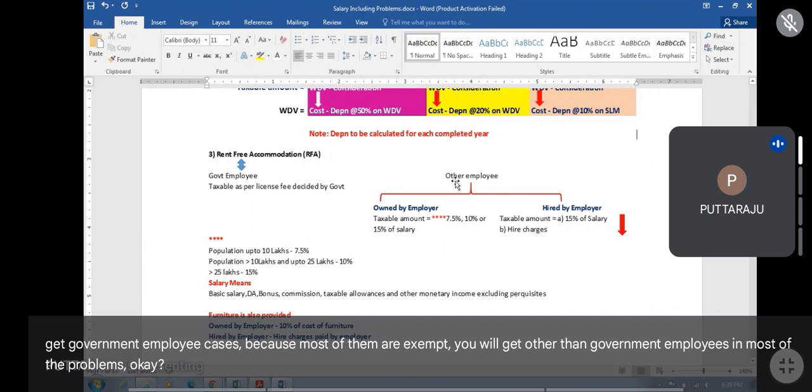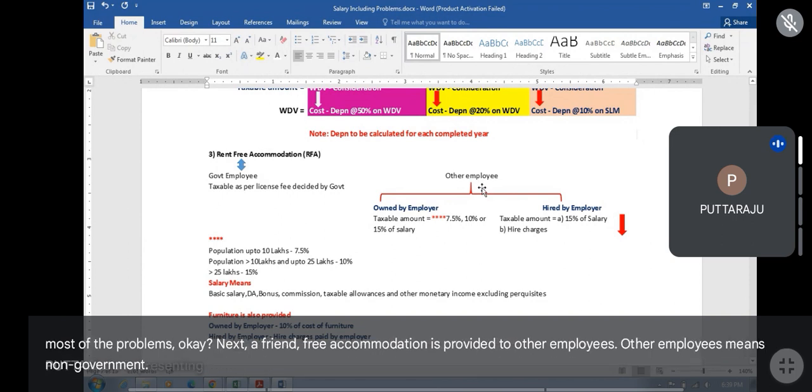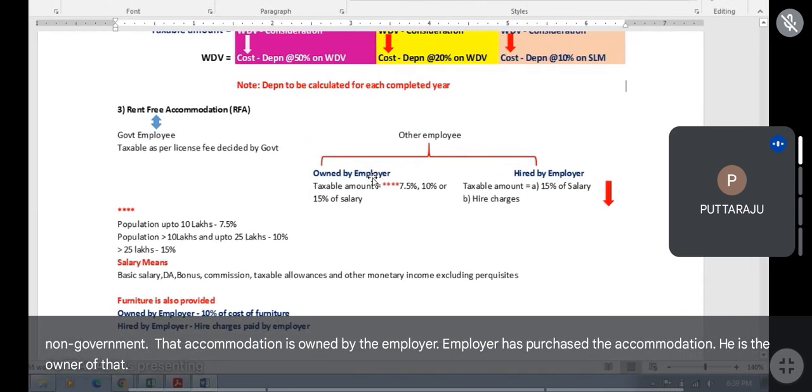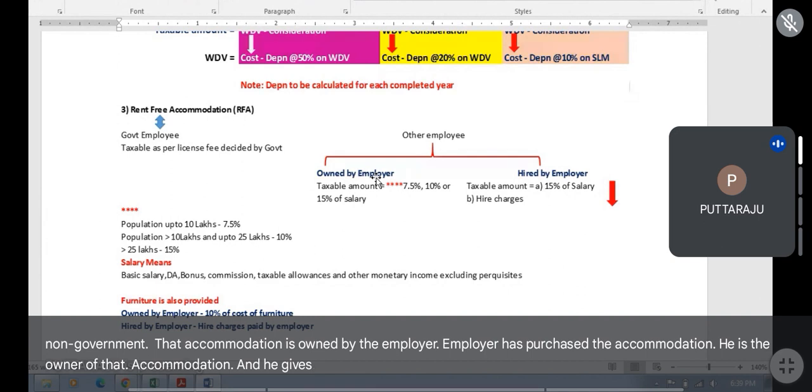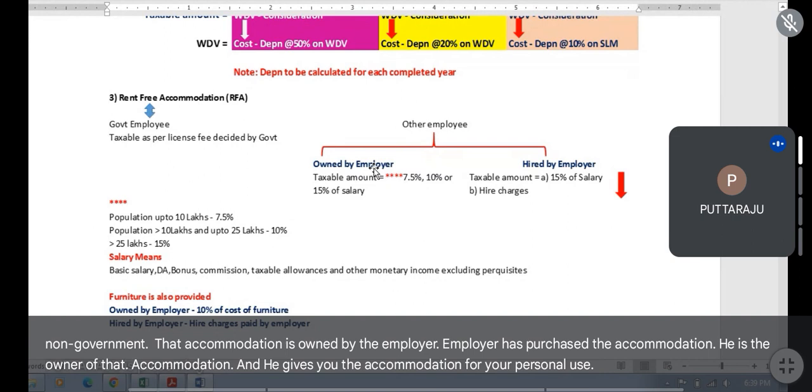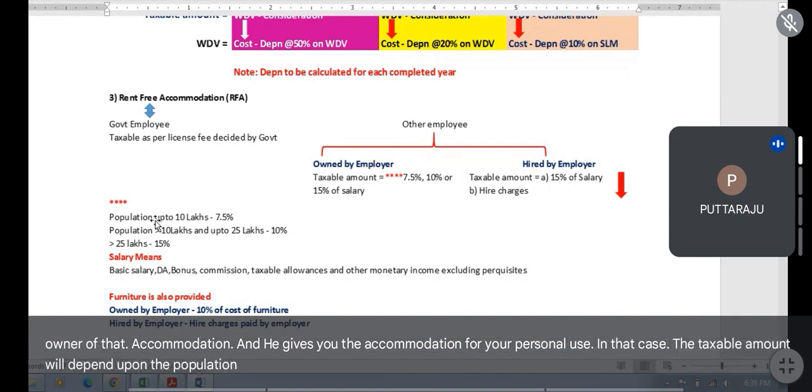Okay. Next, if rent-free accommodation is provided to other employees, meaning non-government, and that accommodation is owned by the employer, he has purchased the accommodation, he is the owner of it, and he gives you the accommodation for your personal use. In that case, the taxable amount will depend upon the population of the city.